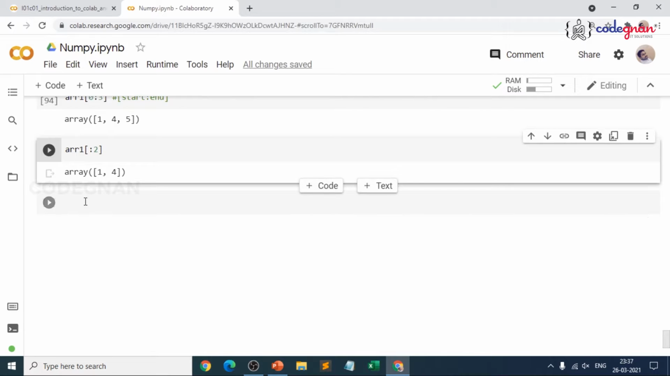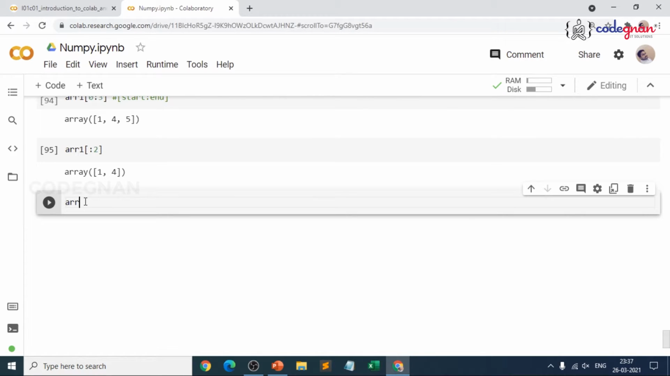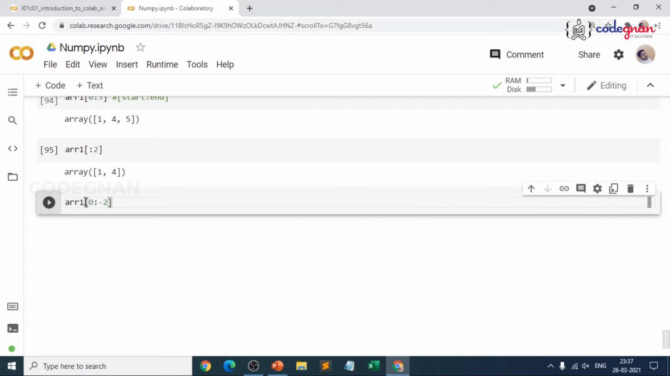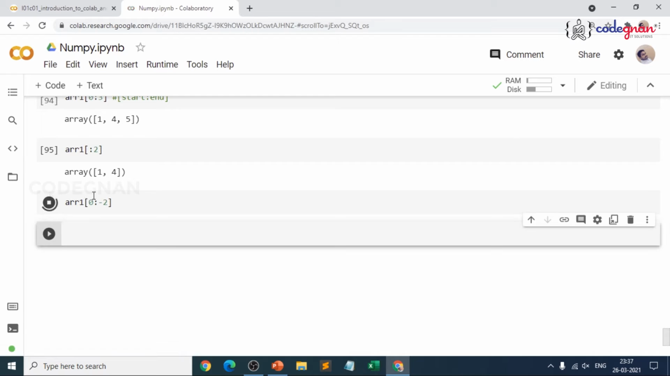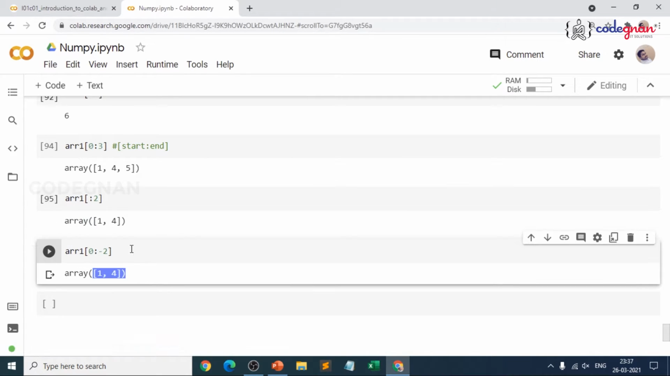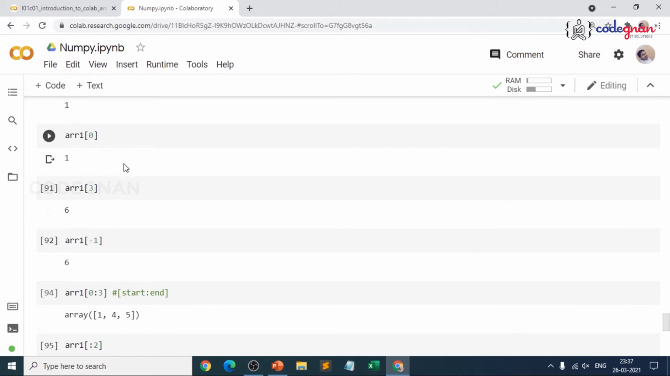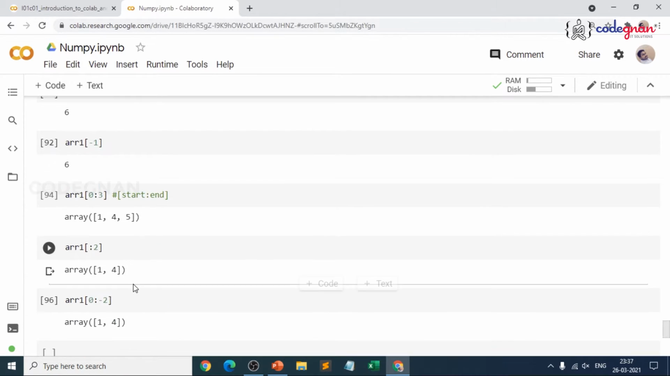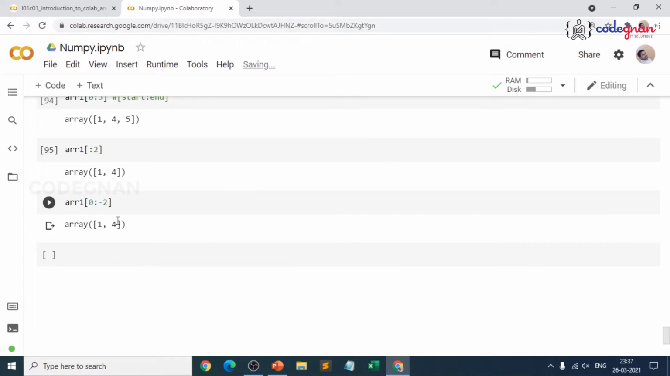And the same concept applies when you combine them, for example arr1 of 0 to 2 combined with a negative, minus 2. What do you mean by minus 2? You come from the back, right? This gives the same result, because when you come from the back, minus 1, minus 2 should not include that element. The element before is 4. So this is how it works for a 1-dimensional array, which is very much simpler.